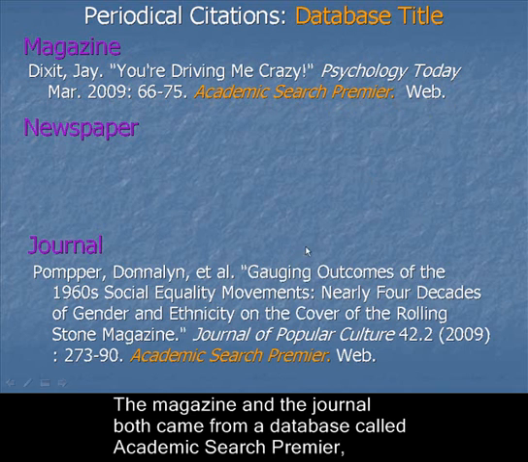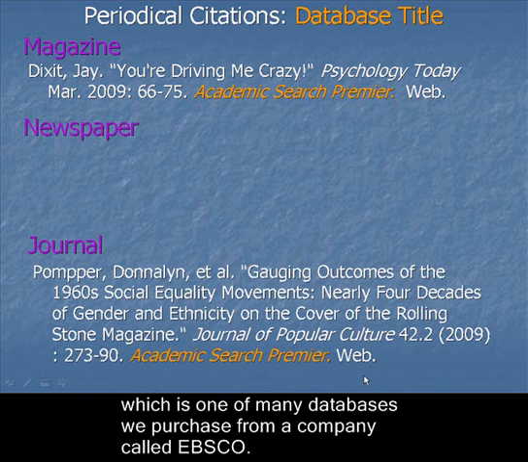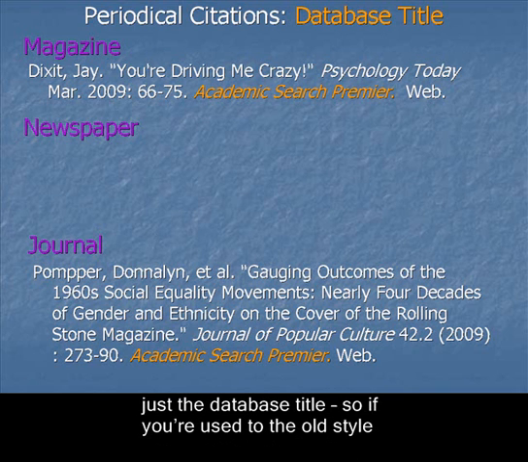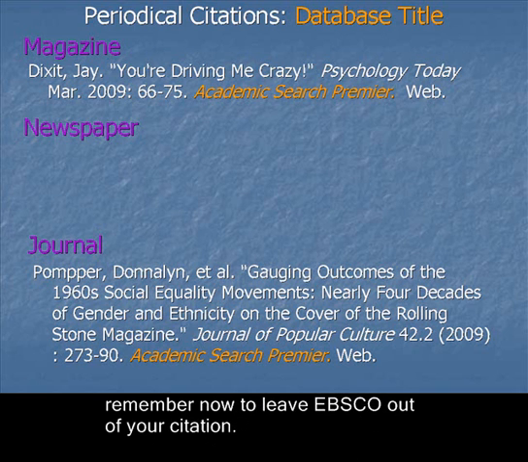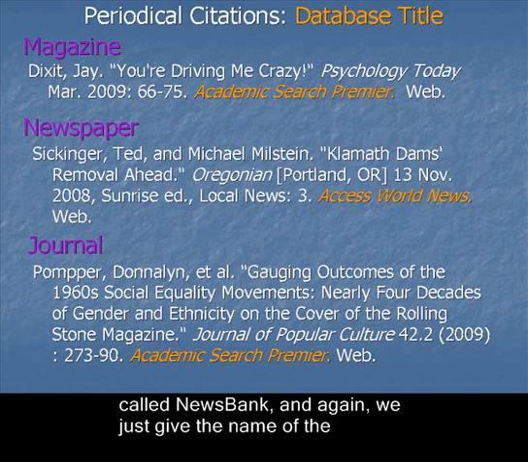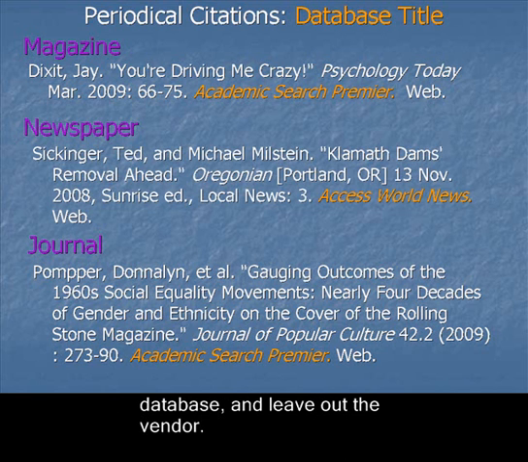The magazine and the journal both came from a database called Academic Search Premier, which is one of many databases we purchased from a company called EBSCO. Now, MLA used to require both the database title and the vendor company, but now it's just the database title. So if you're used to the old style, remember now to leave EBSCO out of your citation. The newspaper article came from a database called Access World News. Now, that's from a company called Newsbank, and again, we just give the name of the database and leave out the vendor.